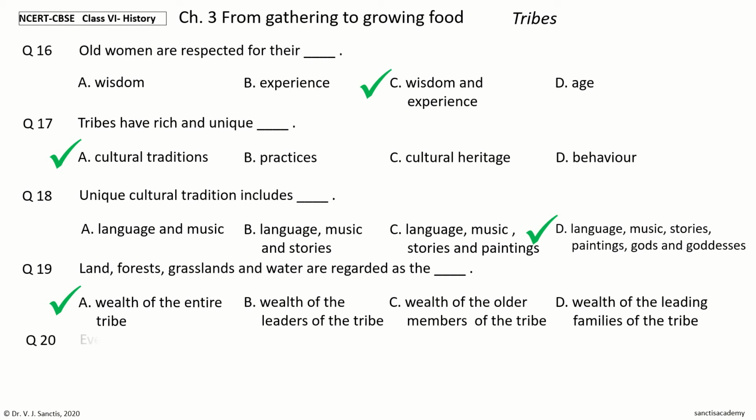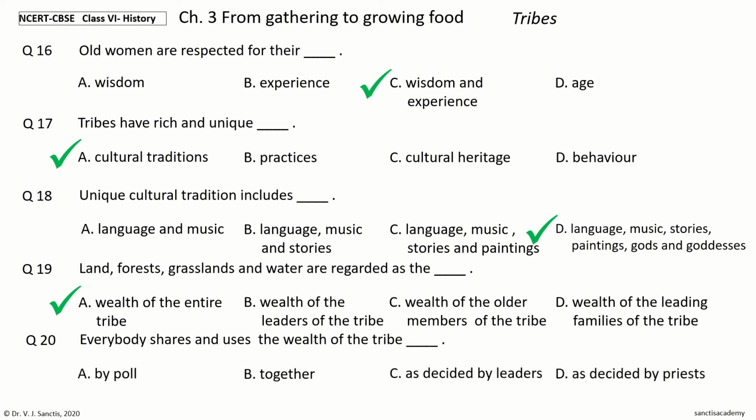Next question, 20. Everybody shares and uses the wealth of the tribe dash. The options are by poll, together, as decided by leaders, as decided by priests. Your time to choose. Together. That's the correct answer. Okay, so everybody shares and uses the wealth of the tribe together.